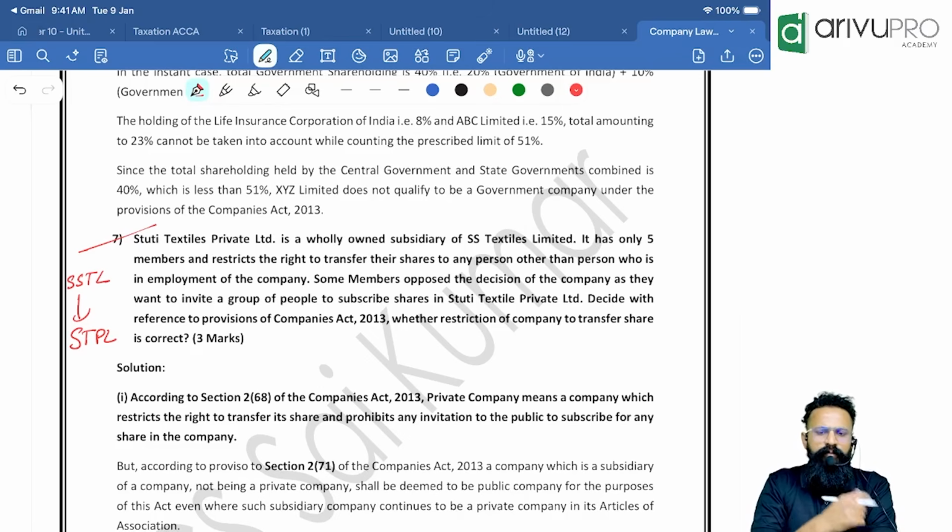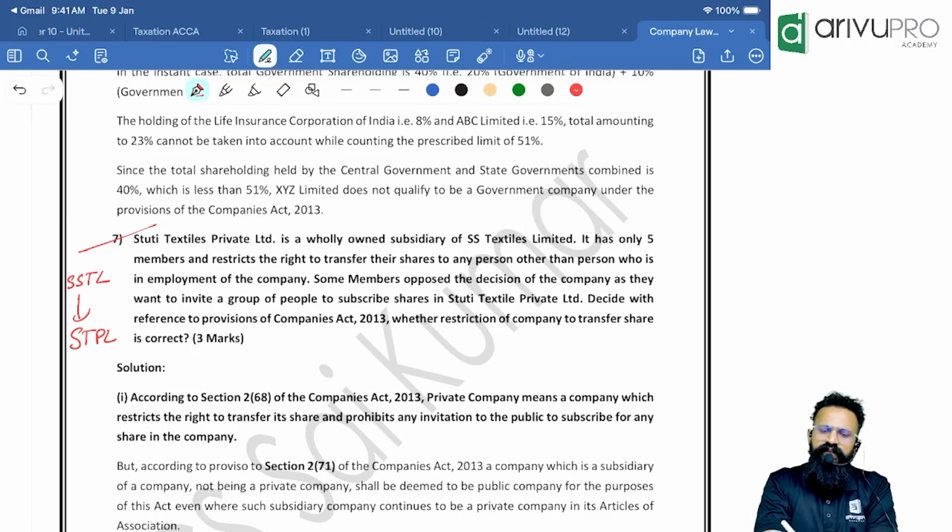Some members oppose the decision of the company as they want to invite a group of people to subscribe the shares in Stuti Textiles Private Limited. Decide with reference to the provisions of Companies Act whether the restriction of the company to transfer the share is correct. Actually a very tricky question, people.